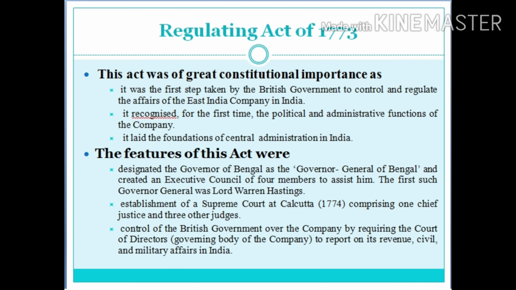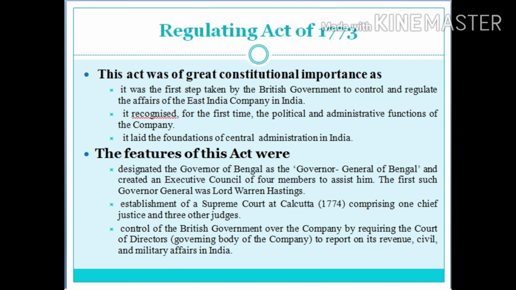Charter Act of 1853. This was the last of the series of Charter Acts passed by the British Parliament between 1793 and 1853, and it was a significant constitutional landmark. The main features of the act were: it separated the legislative and executive functions of the Governor General's Council, and it provided for the addition of 6 new members called the Legislative Councillors to the Council. It established a separate Governor General's Legislative Council, which came to be known as Indian Legislative Council.